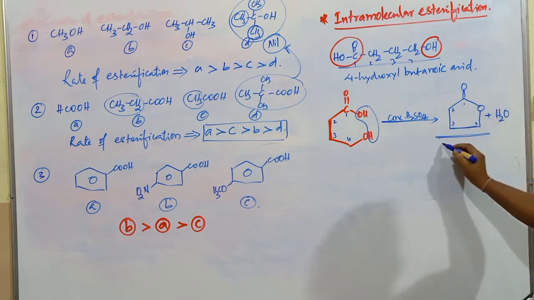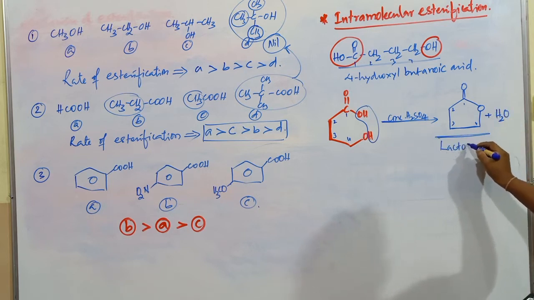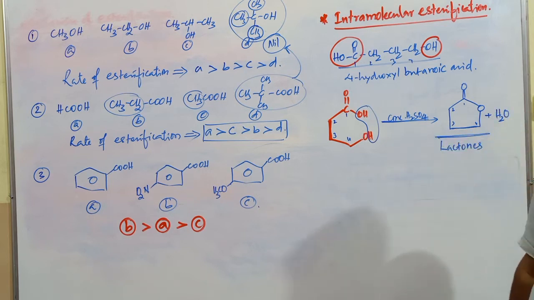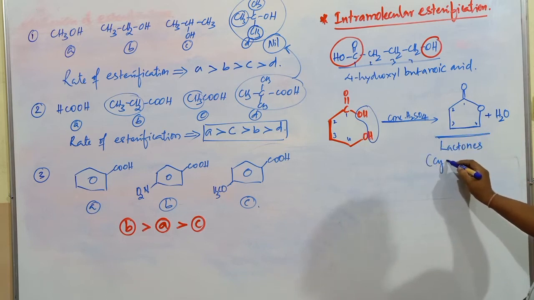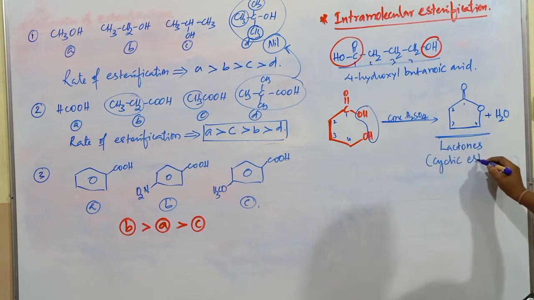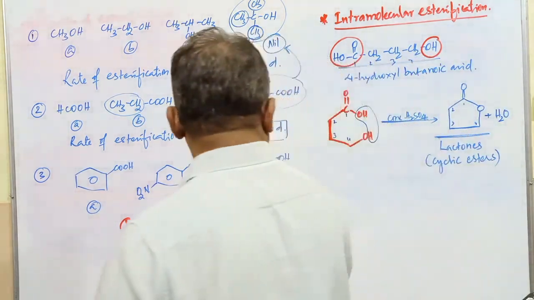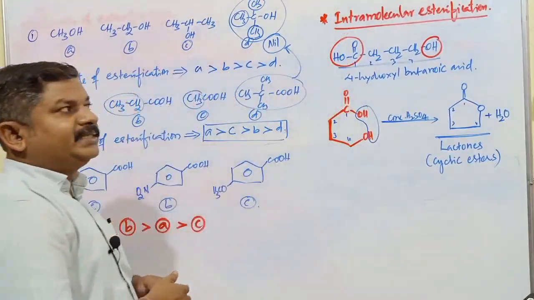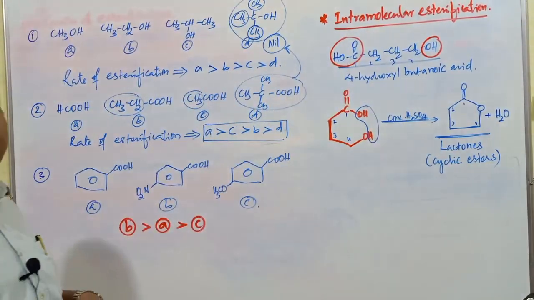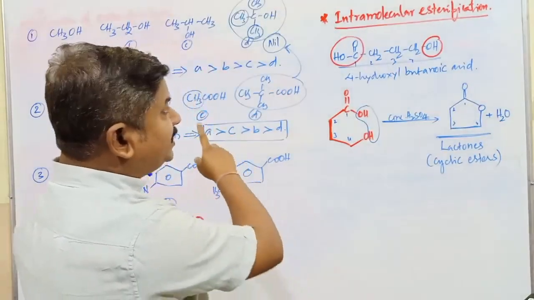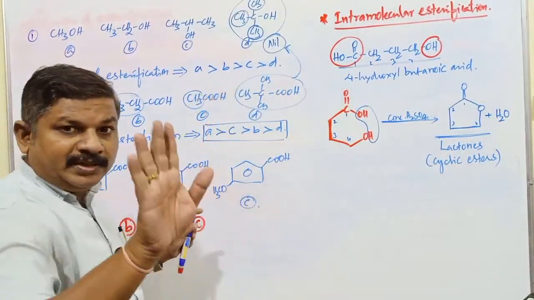Now these types of compounds are called lactones. The class I have mentioned, these are nothing but cyclic esters. Formation of cyclic esters or lactones from a single compound is known as intramolecular esterification. Students, the difference between intermolecular and intramolecular is very simple.